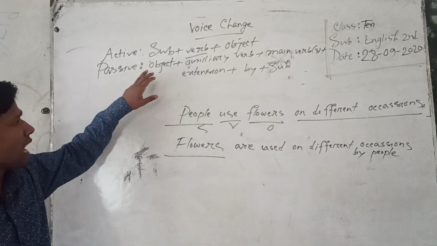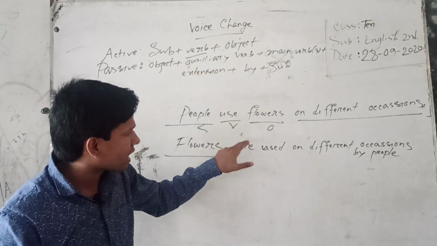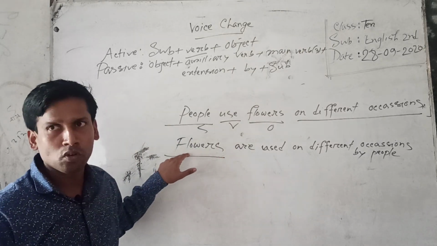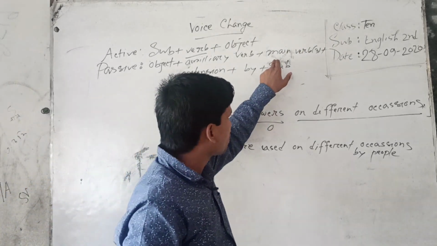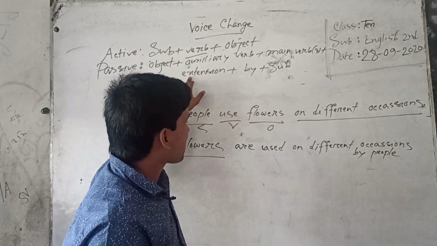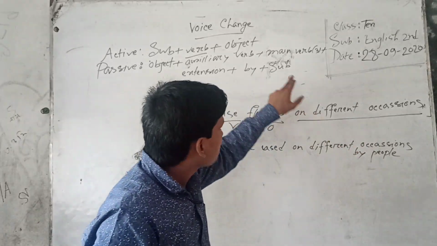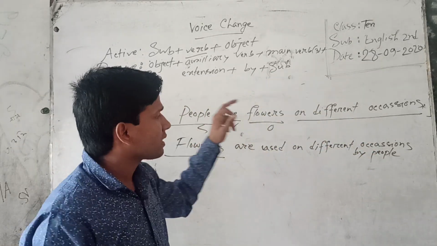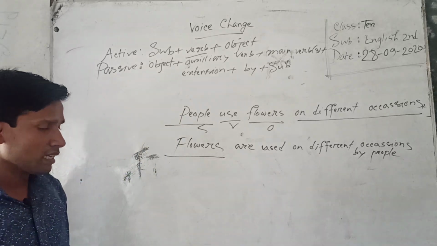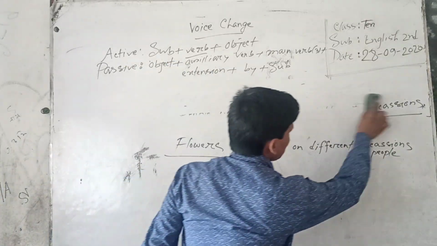Firstly, I have used object flowers. Then I have used auxiliary verb are because the subject is plural. And then I have used main verb 3 or past participle form used. Then I have used extension on different occasions, plus by plus subject. This subject has become object. Understand? Then I shall discuss another example.